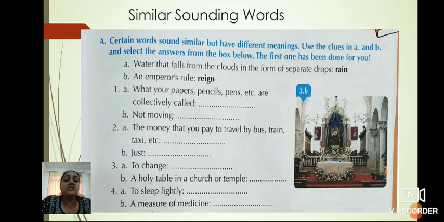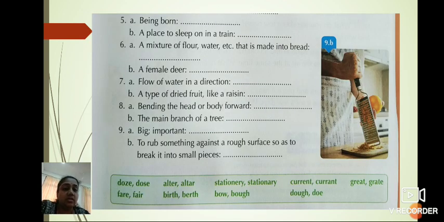what your papers, pencils, pens, etc. are collectively called? What do we call it? It is stationery. See here the spelling. Stationery. So which one is correct?